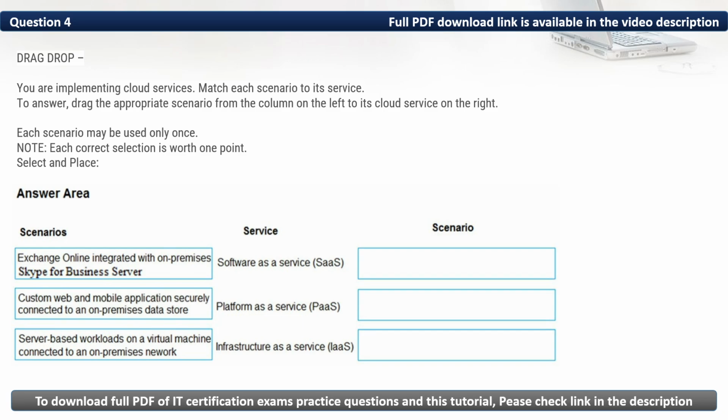Then, to the next service, Infrastructure as a Service, the correct option is server-based workloads on a virtual machine connected to an on-premises network.